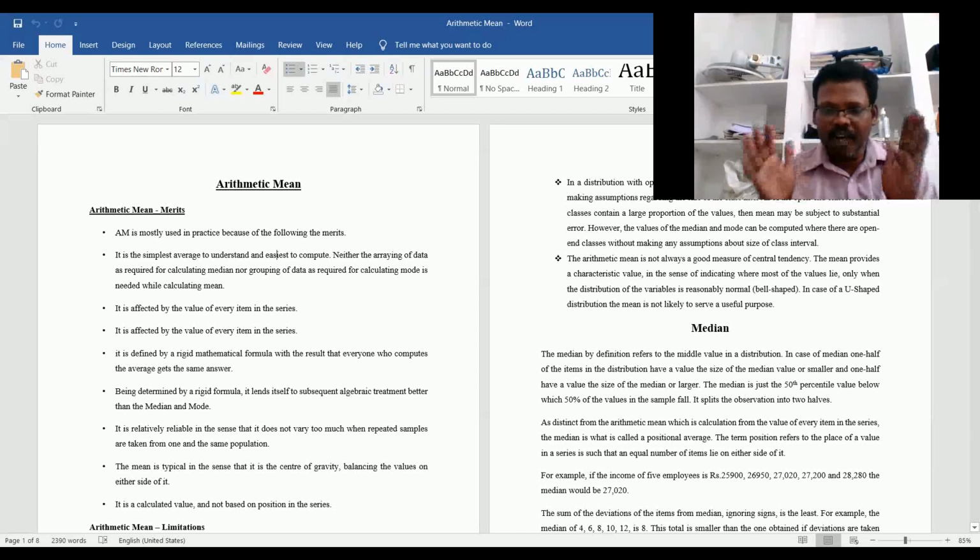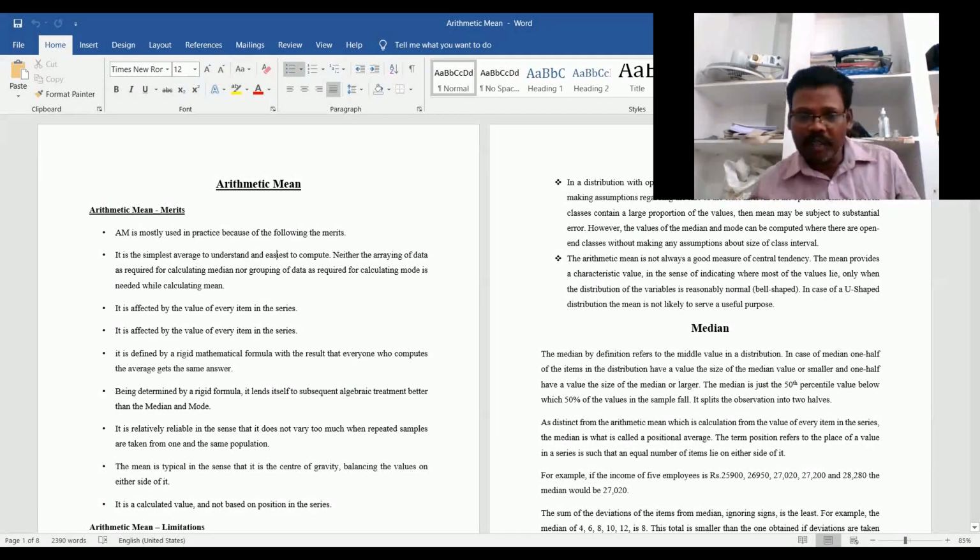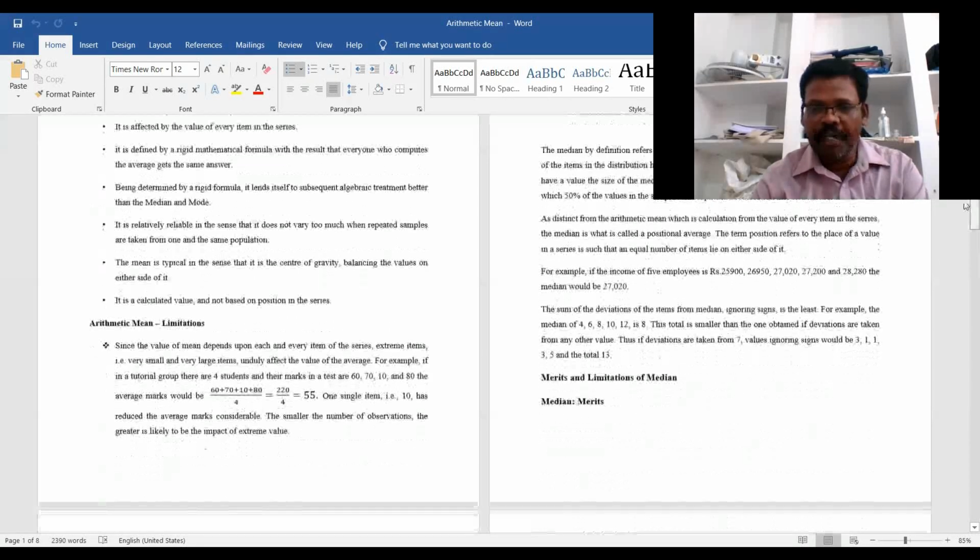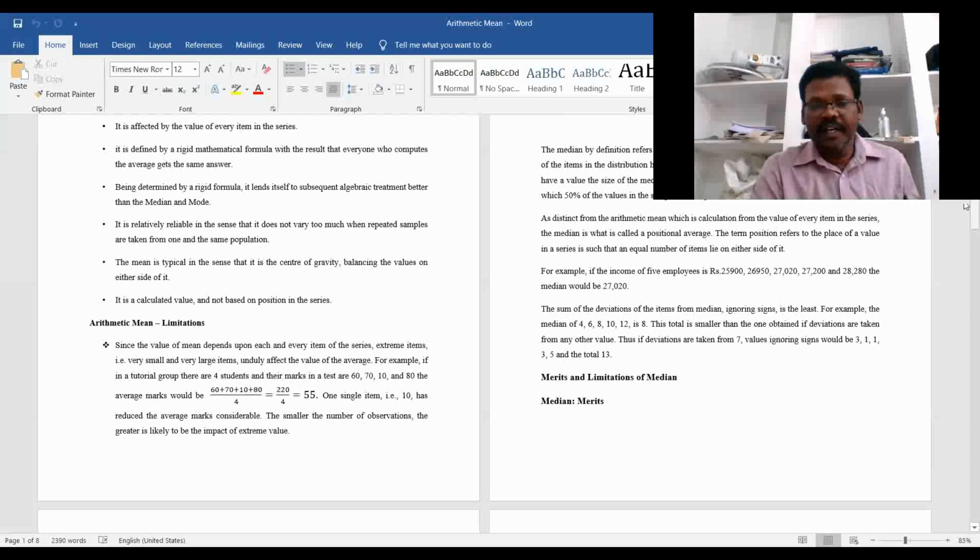So here there are five people in the group, and the average salary taken is 27,020. And the sum of the deviations of items from the median, ignoring the signs, is the least.